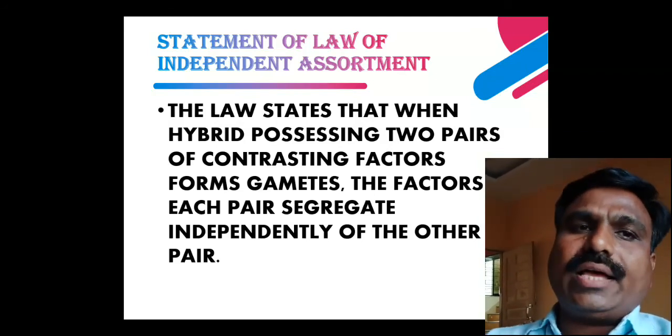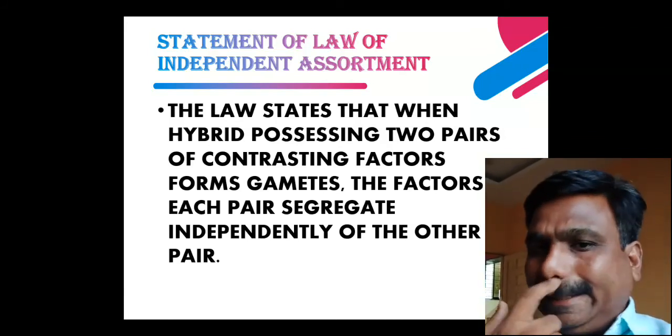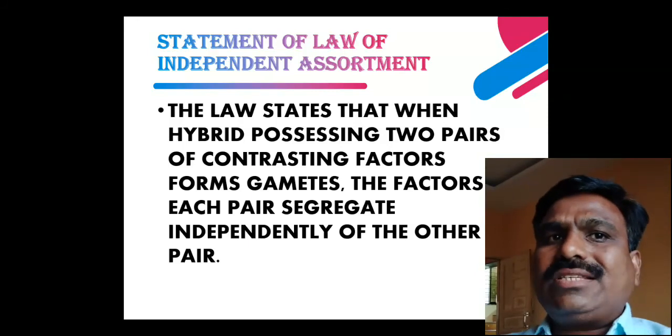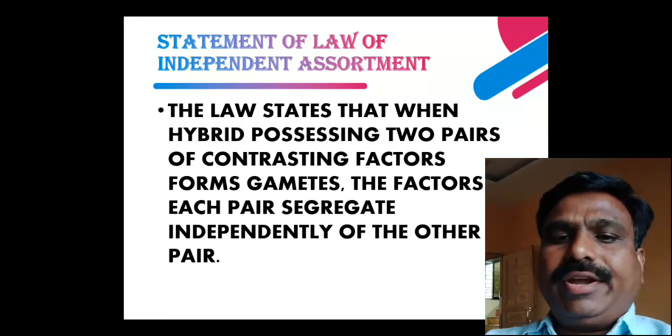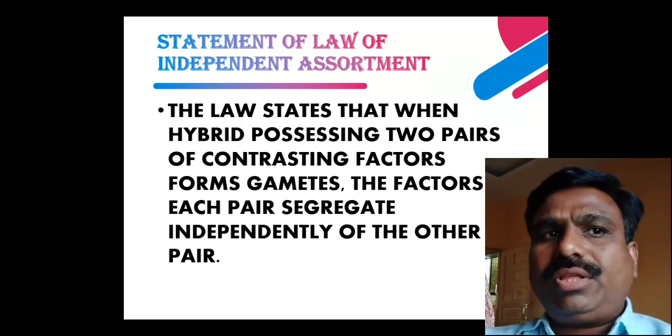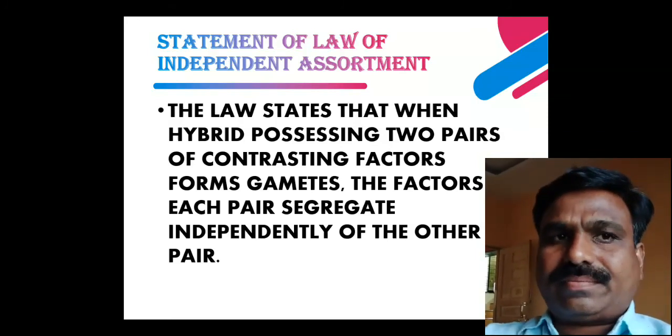In this law, the hybrid possessing two pairs is obtained when the parental cross gives the F1 hybrids, which contain two pairs of contrasting factors.